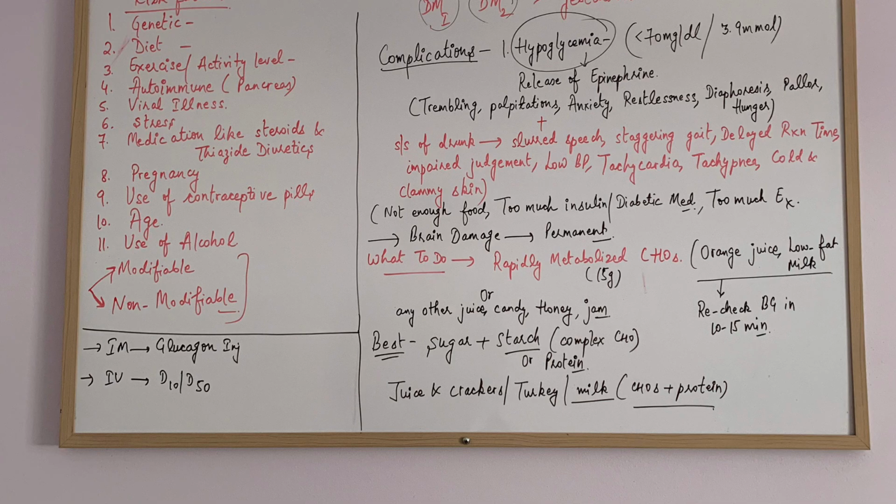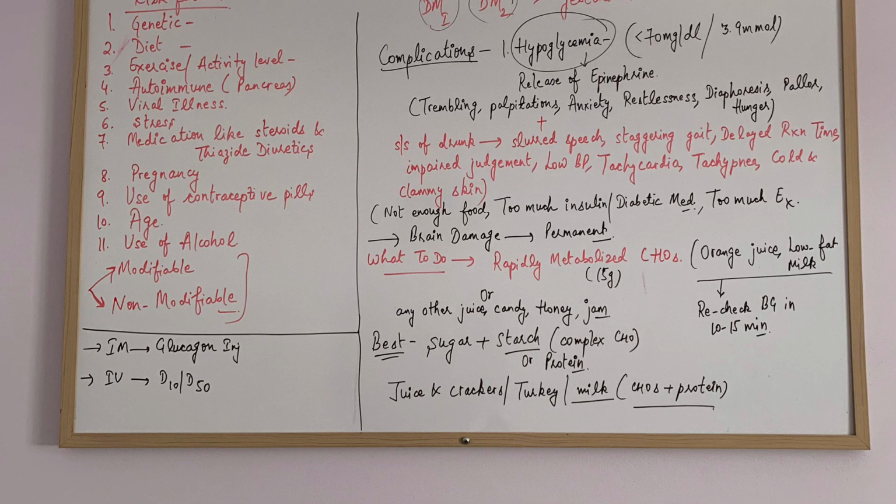The first is, if the patient is awake, is conscious, we have to give the patient rapidly metabolized carbohydrates, simple carbohydrates, because simple carbohydrate can be rapidly metabolized. The ideal carbohydrates which we can give are orange juice or low fat milk, and the amount should be 15 grams. The ideal amount is 15 grams, and then recheck the blood sugar in 10 to 15 minutes, okay.